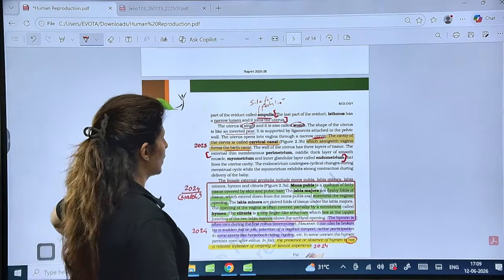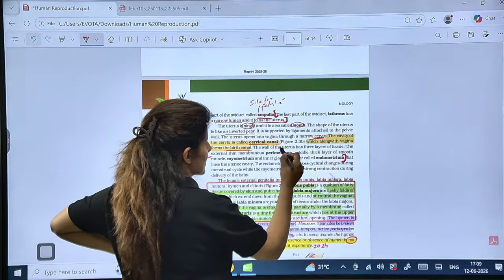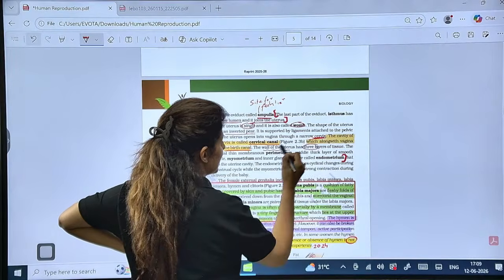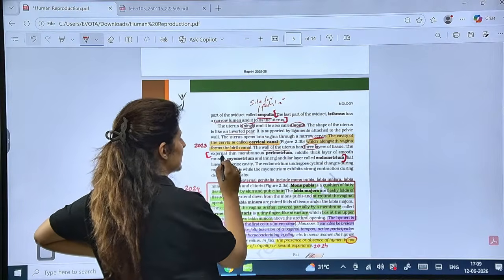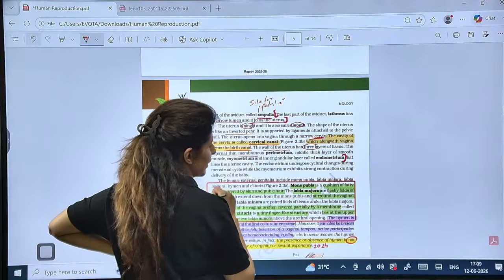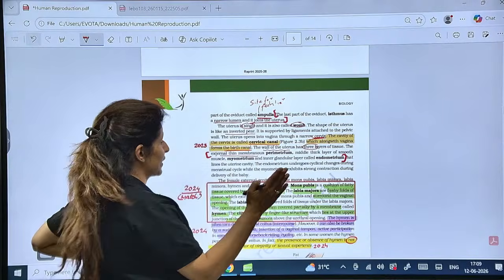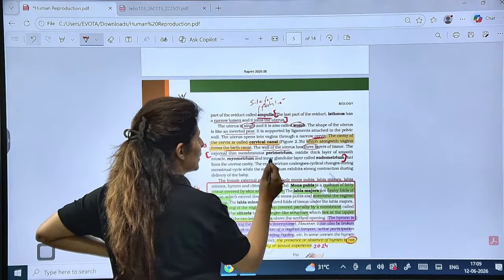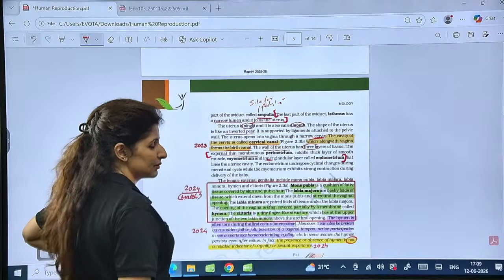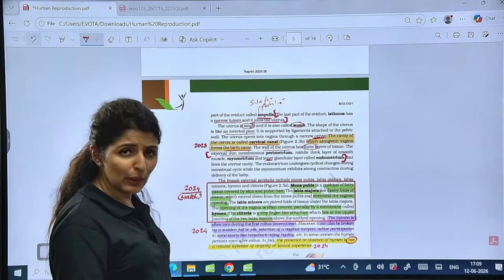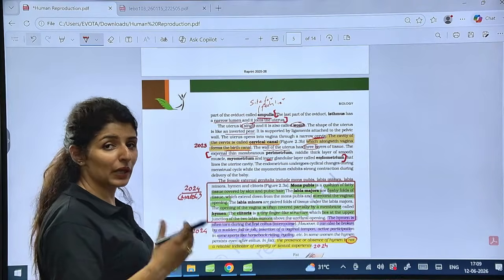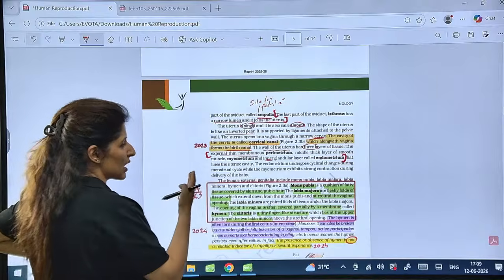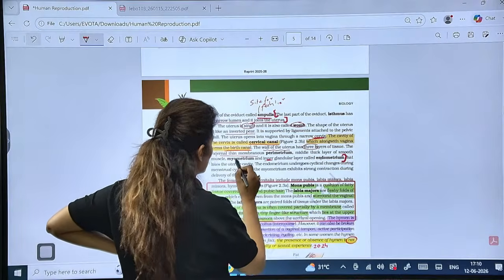Right? And now, the wall of the uterus has how many layers? 3 layers. From outside to inside: the external thin membranous perimetrium, then the myometrium, and the inner endometrium. So the name itself helps you out. You don't have to put in more effort. Peri means outside, boundary. Then myo means the muscle.